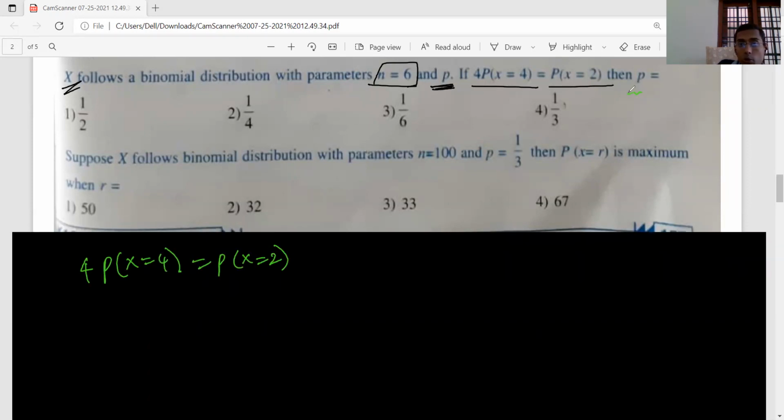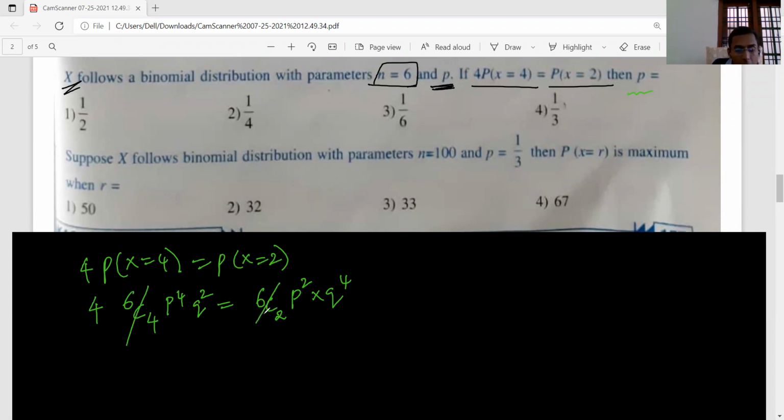Then you need to find P. N is given as 6. Probability of x equal to 4 means 4 successes out of 6: success power 4, failure power remaining 2. P of x equal to 2 means 2 successes, success power 2, failure power 4.